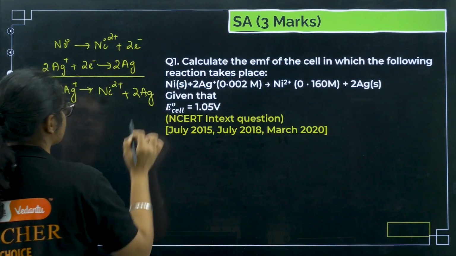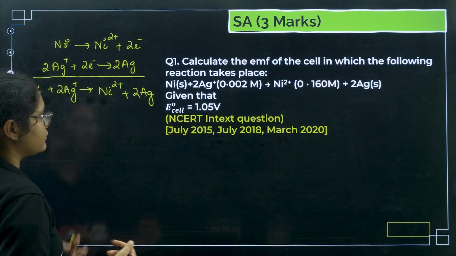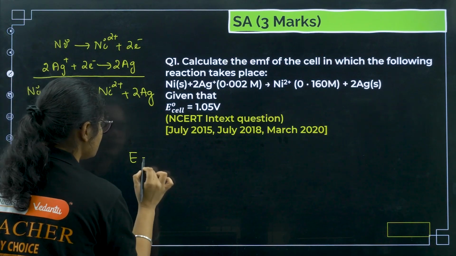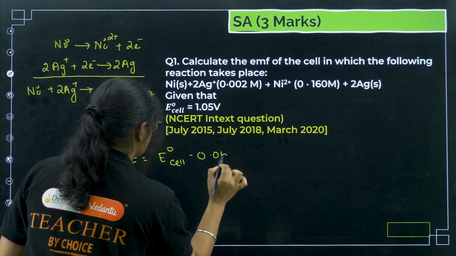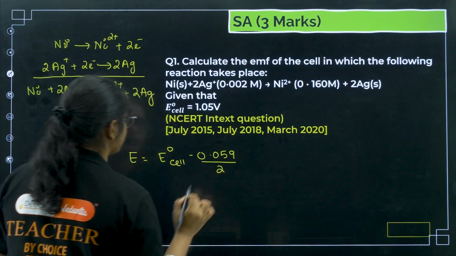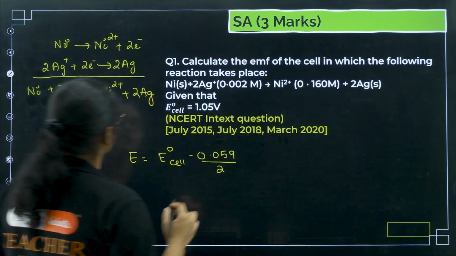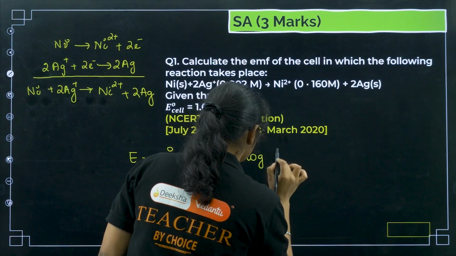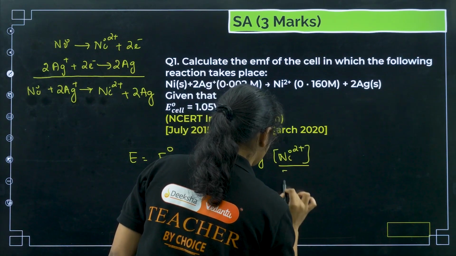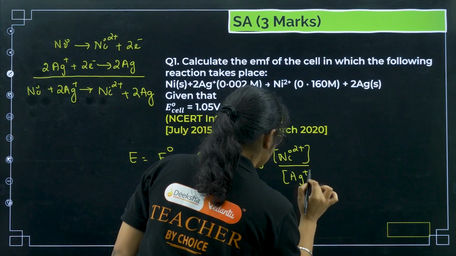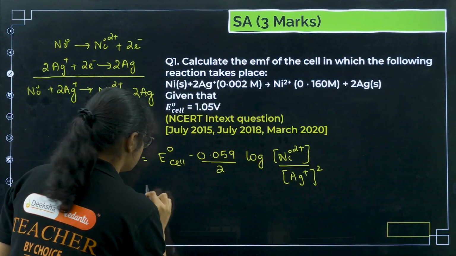Now if I want to calculate the E of the cell, it will be E naught of the cell minus 0.059 by 2, the n value is 2, log of Ni2+ divided by Ag+ squared.